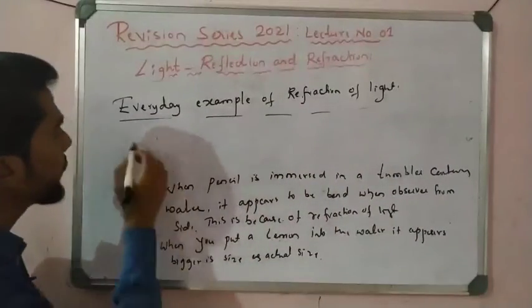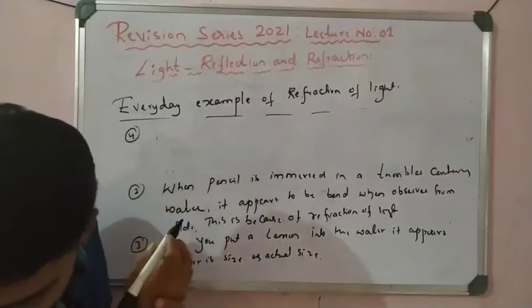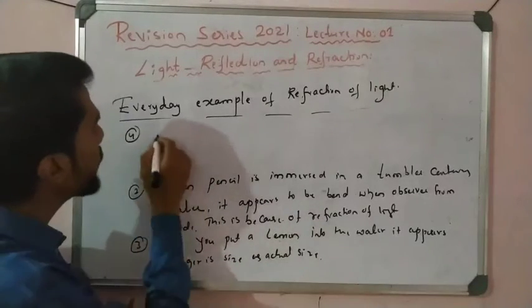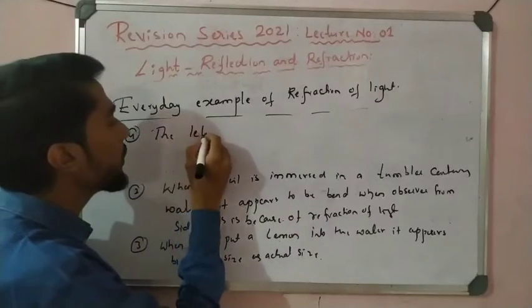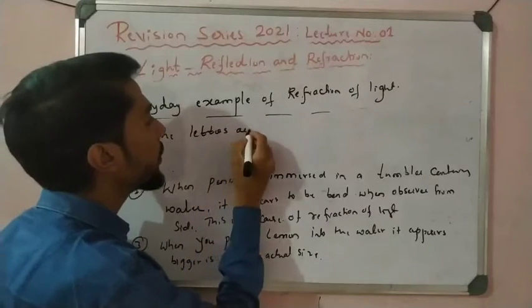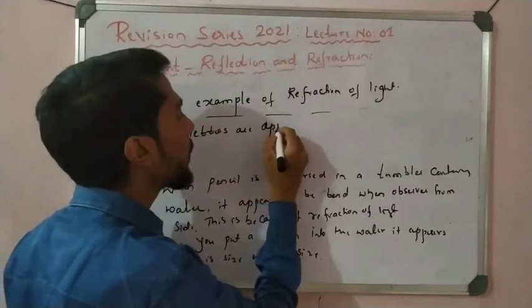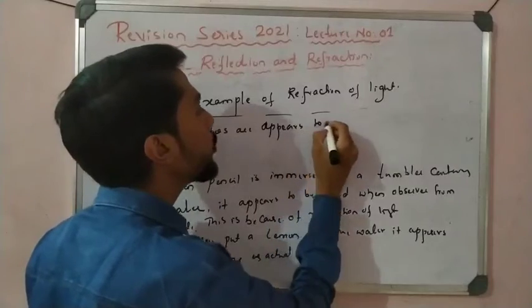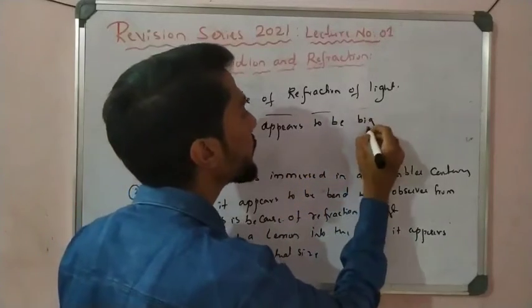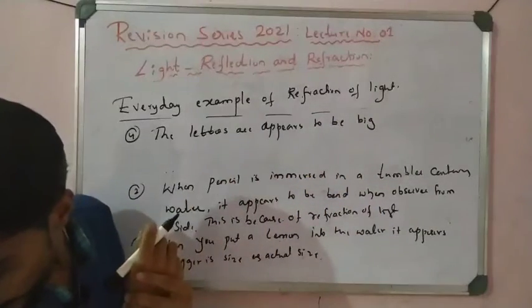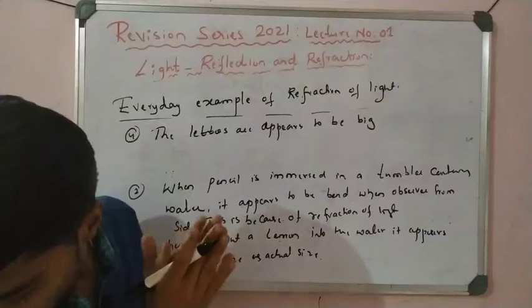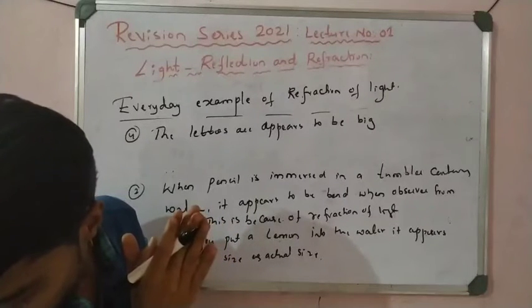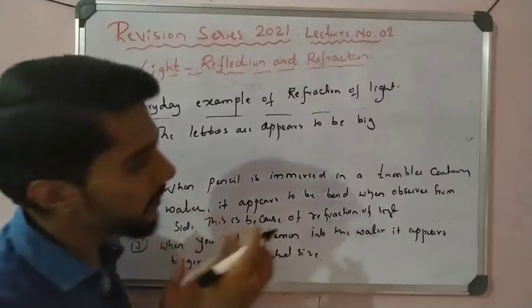The fourth example: letters appear big, or appear raised, when viewed through a glass slab.